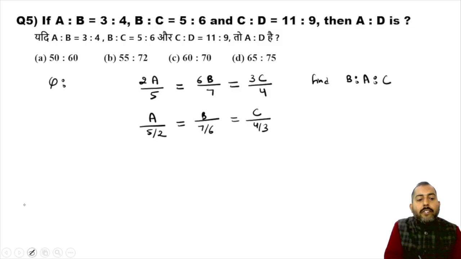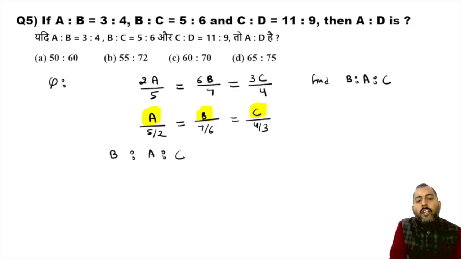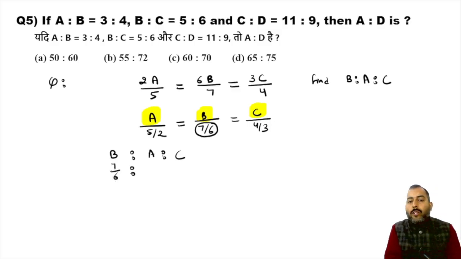Once you have represented information like this, in the numerator of the first case you are having only A, in the second case only B, in the third case only C. So from here you can directly write B is to A is to C. So the value of B can simply be 7 by 6x. You can write it directly like this.